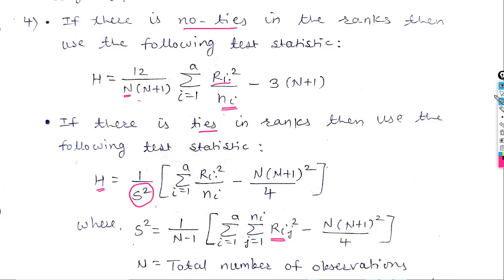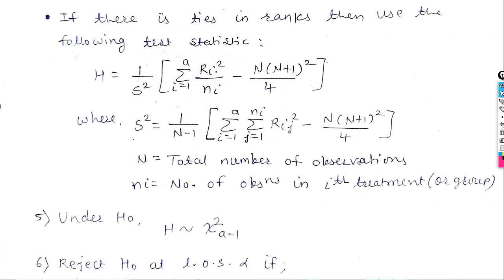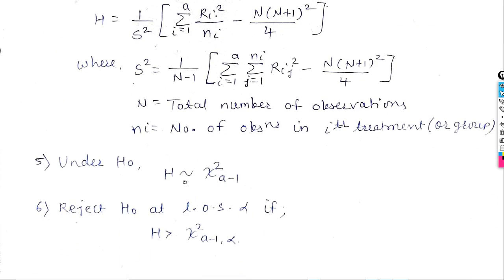After finding this H, the value of the test statistic, under H naught, this H follows a chi-square distribution with A minus 1 degrees of freedom. A means the number of groups or number of treatments. And if your calculated value is greater than the table value, then we reject the H naught. So what is your H naught? H naught means there is no significant difference between different treatments.